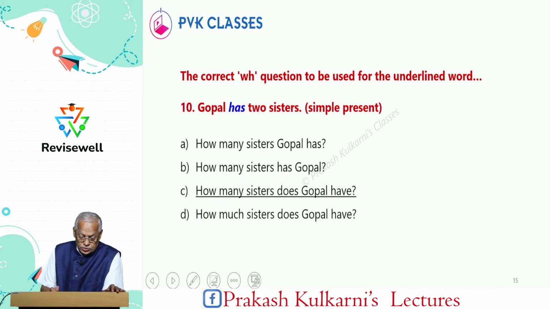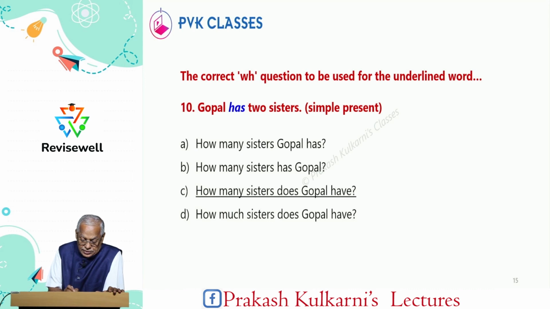Now let's come to the 10th one. Gopal has two sisters. Now two sisters is the underlined part. Has is present tense, singular verb. So, how many sisters does Gopal have?